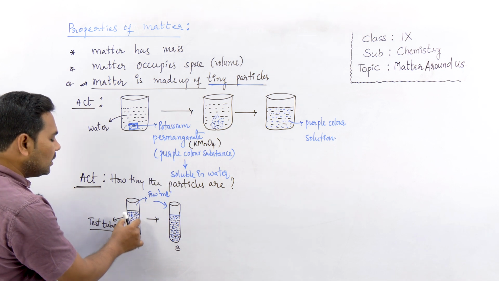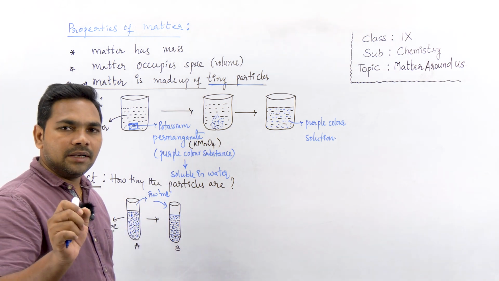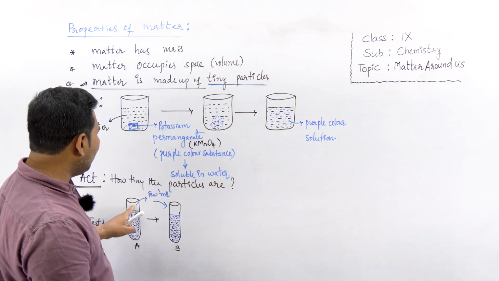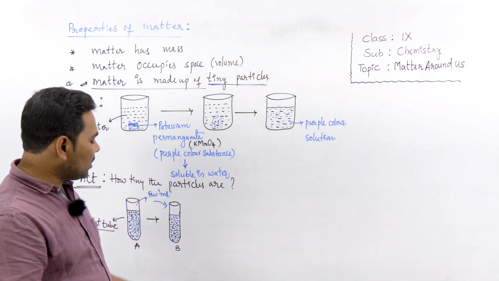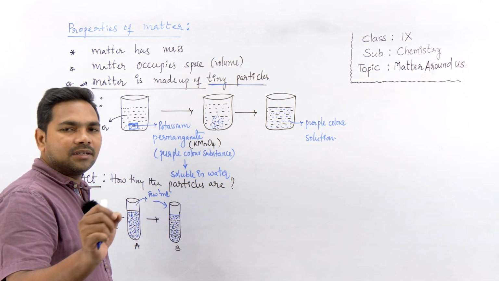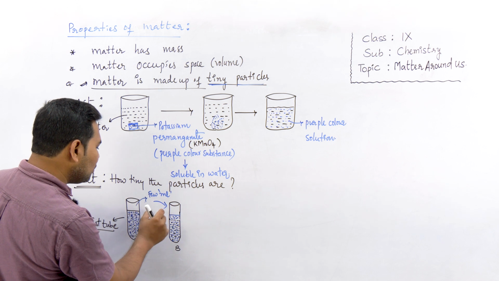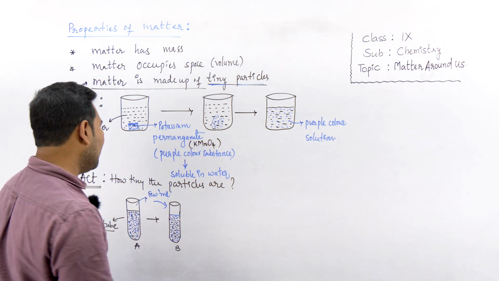In test tube A, the solution is dark purple, but when you add a few ml of this solution into test tube B, the solution formed here is a bit lighter; the intensity of the color decreases.